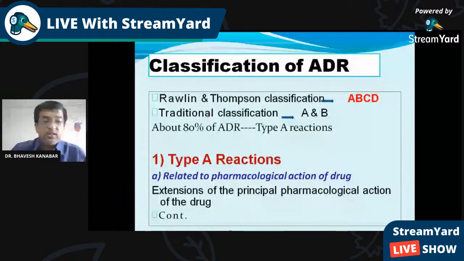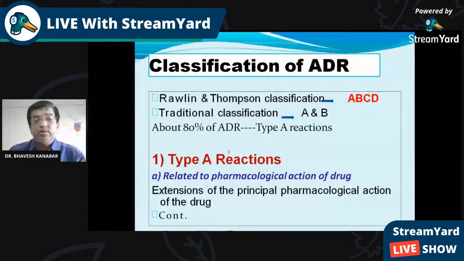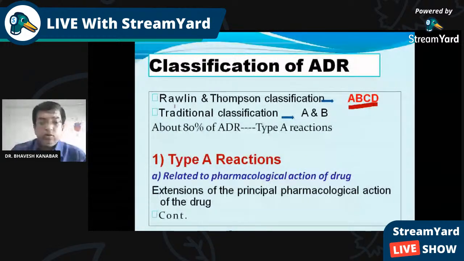For the classification of adverse drug reaction, there are two ways of classification. I'm going to discuss both of them. Both are very easy, and you can write down both ways or either way. First of all, it can be classified as type A, B, C, D reactions. No need to remember this name. Type A reactions are related to pharmacological actions of the drug.